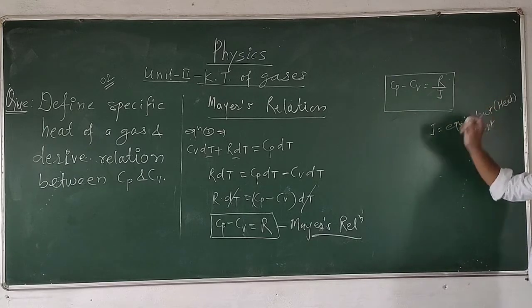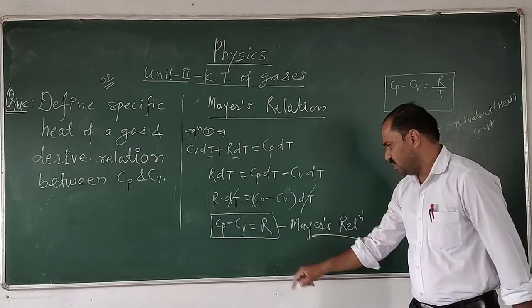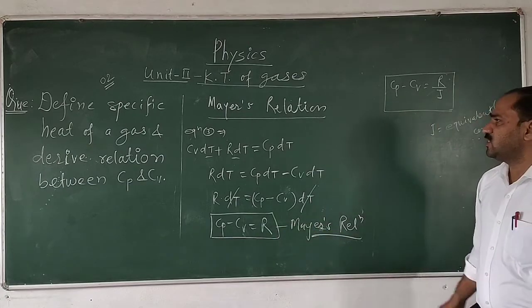Therefore, Cp minus Cv is equal to R upon J, or Cp minus Cv is equal to R. This is Mayer's relation.